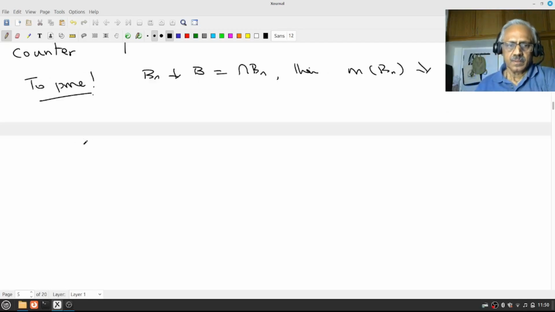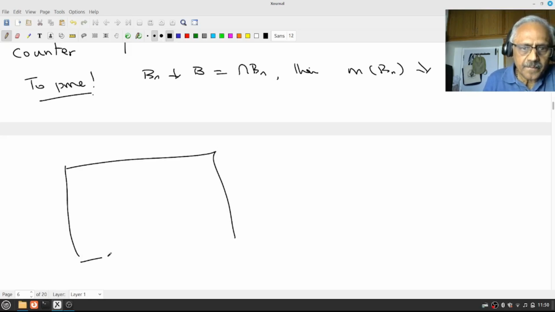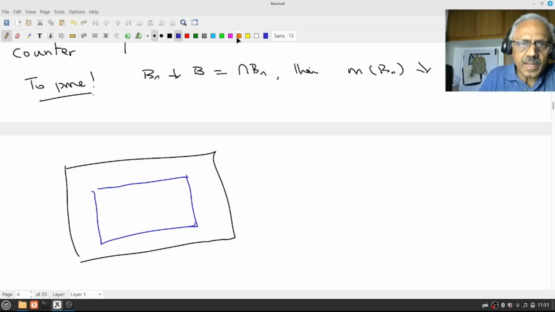Right? So, like in mathematics, what we do is we try to reduce this problem to an earlier seen problem. Since we had already proved the result for An increases to A, I want to prove the result for Bn decreases to B, so I convert it. The picture is very clear. So suppose I have my B1 here, right? Therefore my B2, this is my Bn, and this is my Bn plus 1.